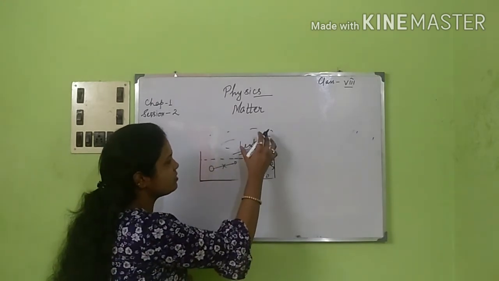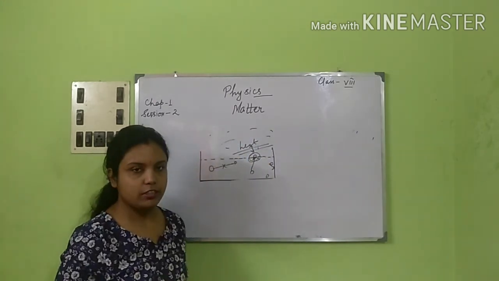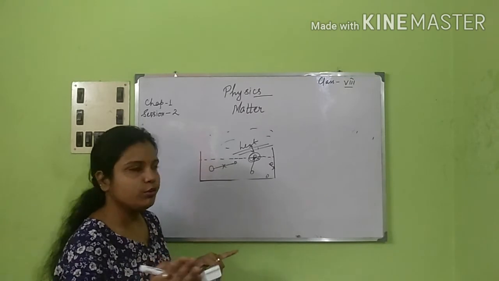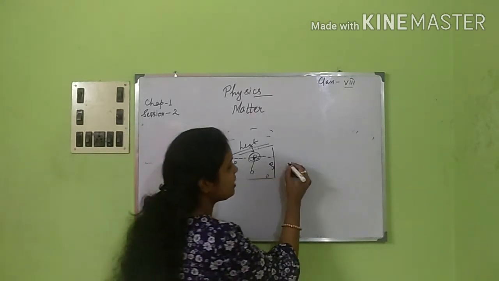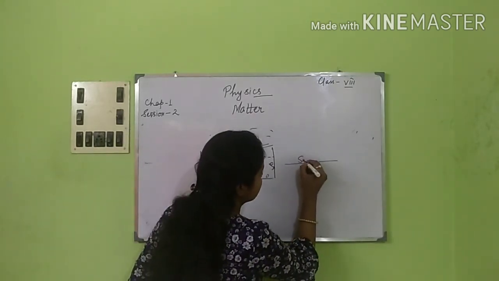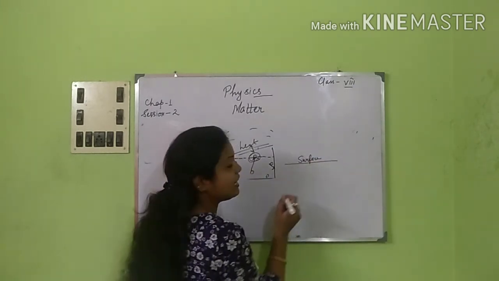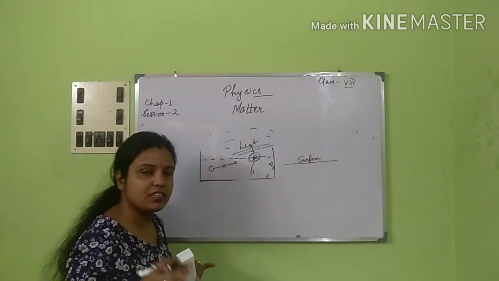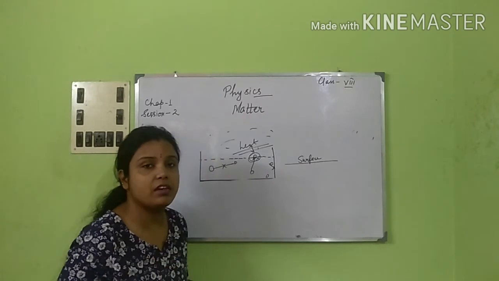It will take the heat from the surrounding and evaporate. So this is how it works. Evaporation is always taking place at the surface of any liquid. It is a surface phenomenon.